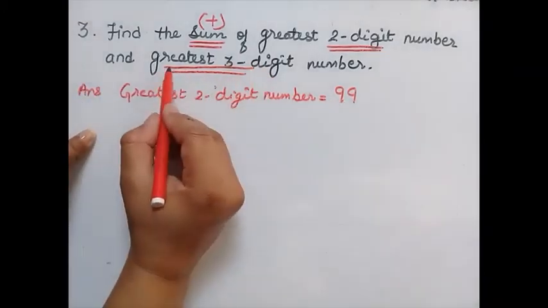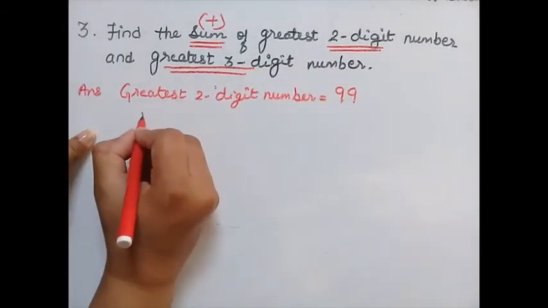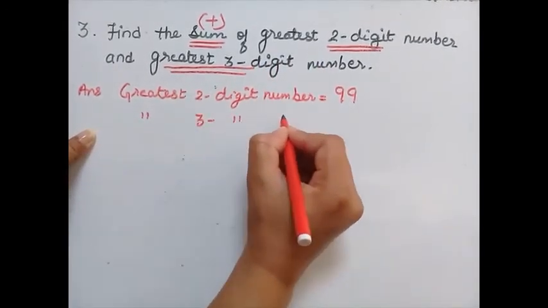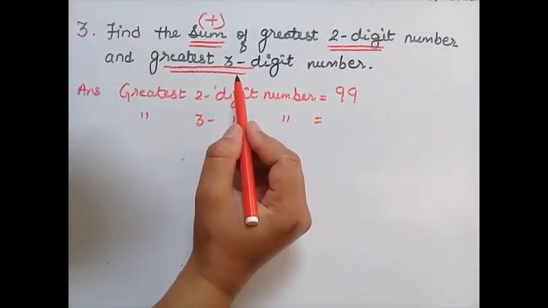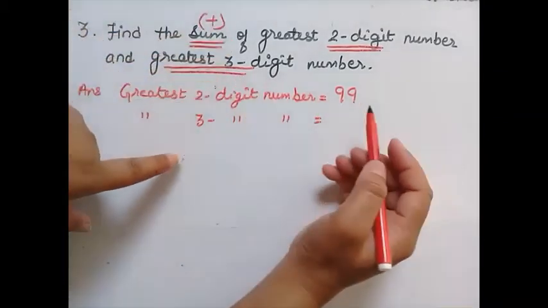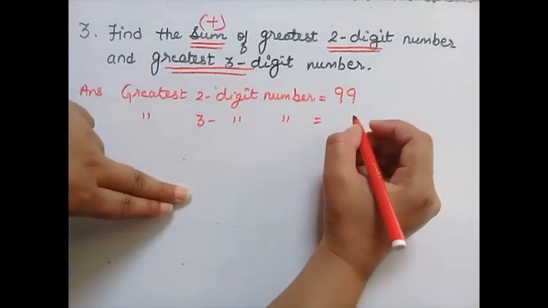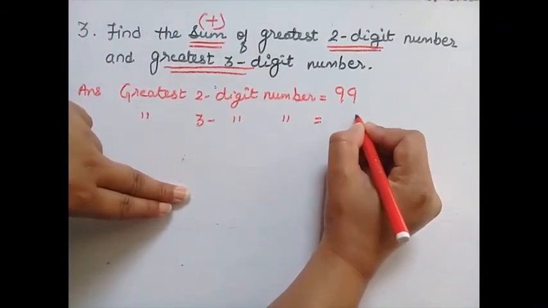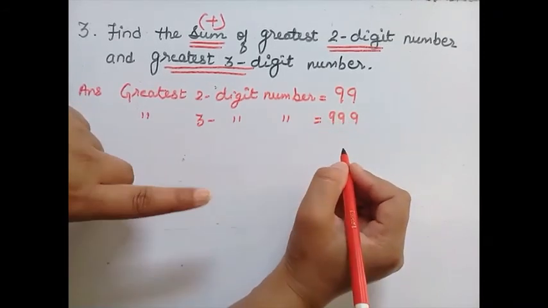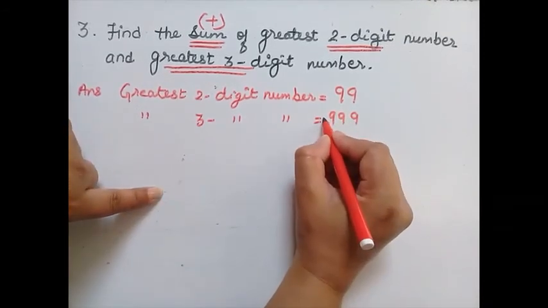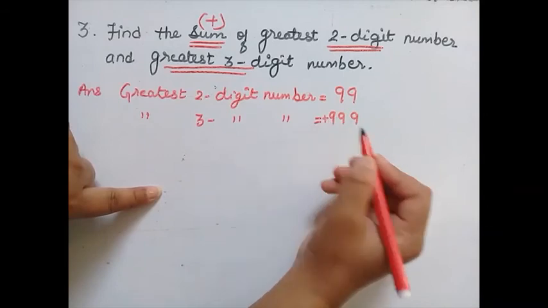Next is the greatest 3-digit number. So note down the greatest 3-digit number here. 3-digit means we have to repeat 3 times. So 9, 9, 9, so that it will be easy for you to add.